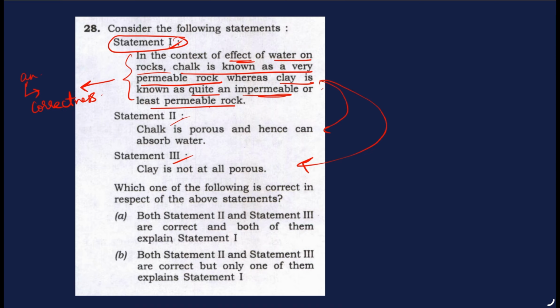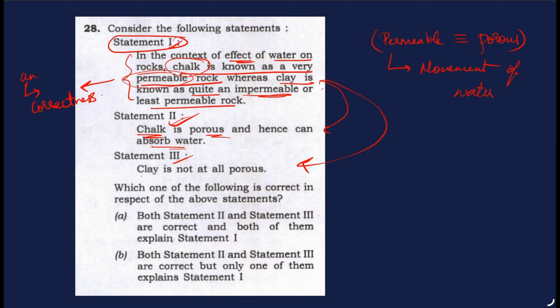Now we should use this information in the first statement for statement 2 and statement 3. The second statement says chalk is porous and hence can absorb water. Yes, here they've talked about permeability. Permeability and porosity, technically they may be different, but there is a similarity between both. Both are related to the movement of water within the material. So the statement is correct.